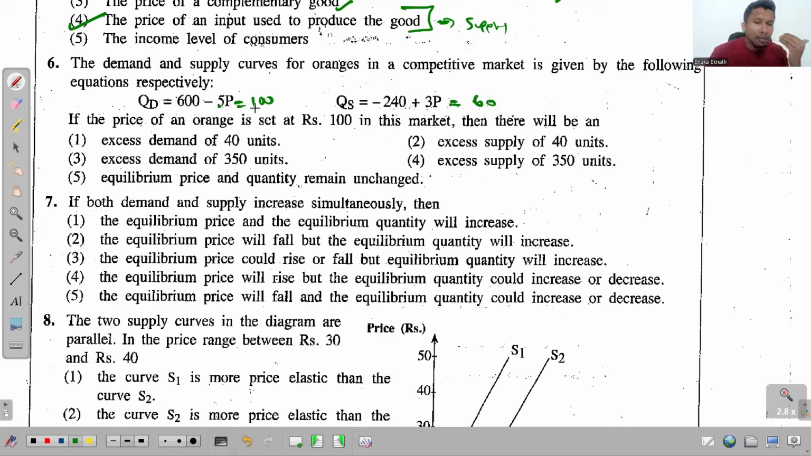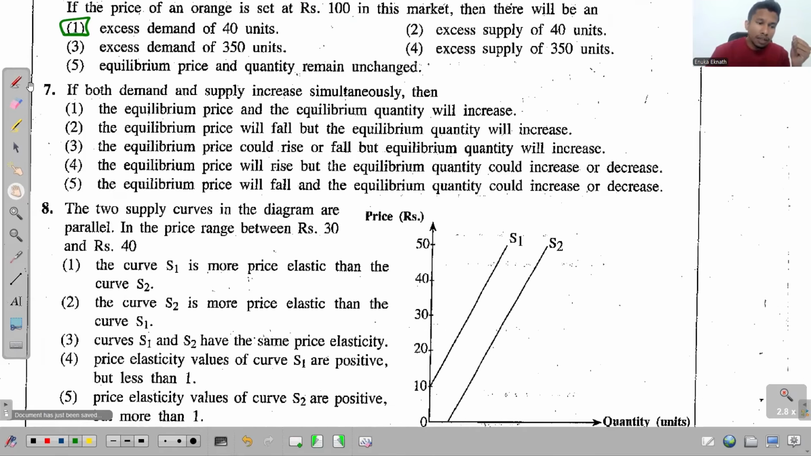So the quantity demanded is greater than the quantity supplied. And by how much? By 40 units. Quantity demanded is greater than the quantity supplied by 40 units. And as a result, we say in this given market, when the price is 100, we have an excess demand of how much? 40 units. So the answer for this question 6 has to be the first one. Right. Look at the seventh one.